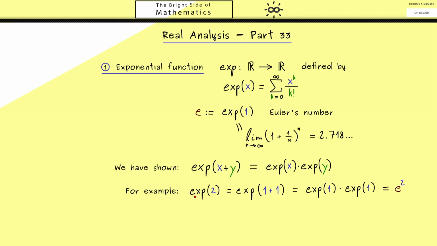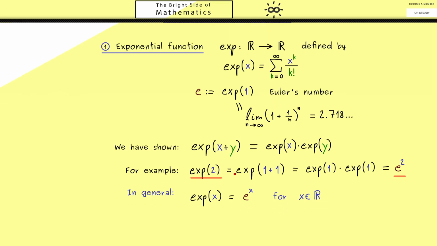So you see the left and the right hand side are the same. And indeed we can show that in general the exponential function exp of x is exactly Euler's number to the power x. Therefore the name makes sense because we can rewrite the function such that we have the exponent here. And of course we can show even more properties of this important function.